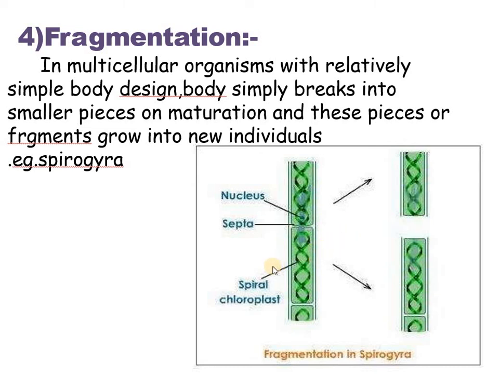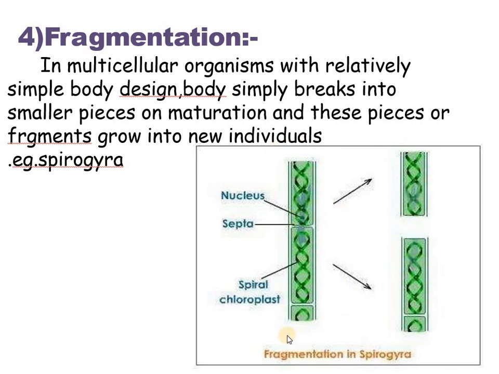Here, all the cells are capable of photosynthesis, growth and division. Therefore, each fragment grows into a new filament. So here in the picture you can see this is an entire Spirogyra, and it is just the septa formation, meaning there is a breakage, and from this breakage it has broken up into fragments, and now each fragment can form a new individual.